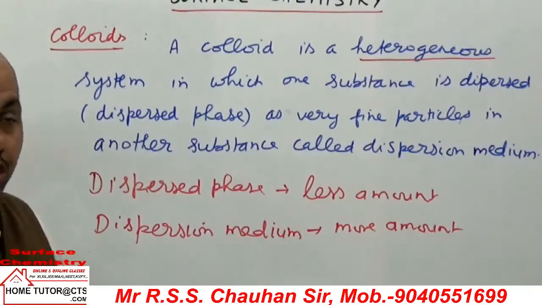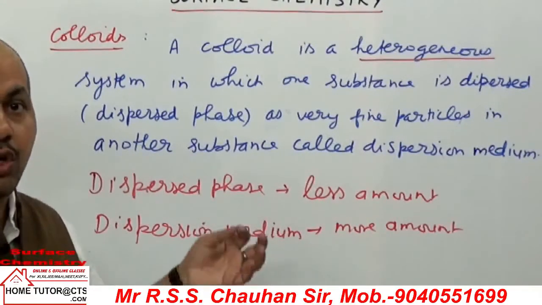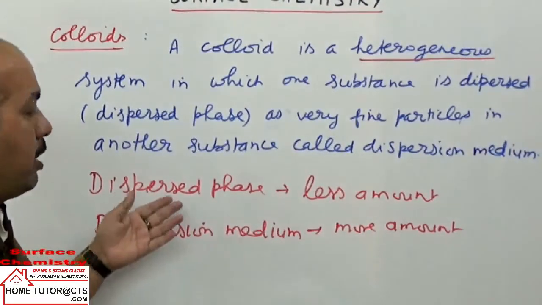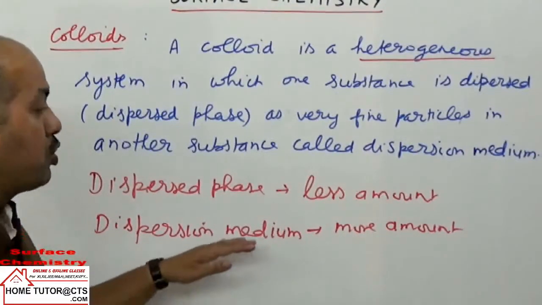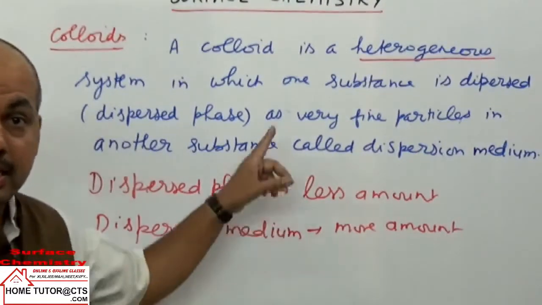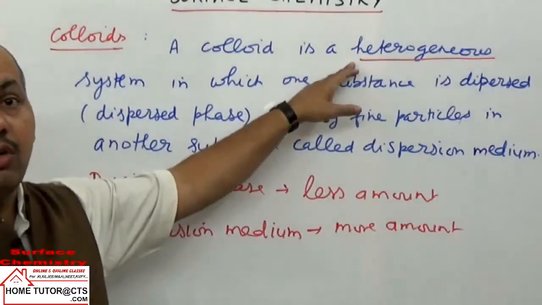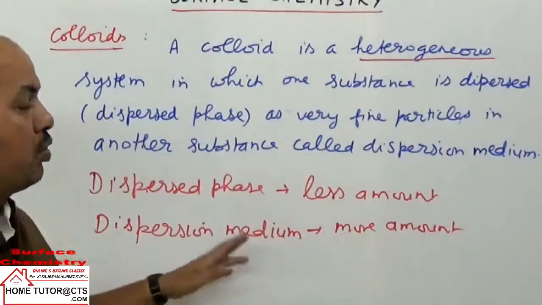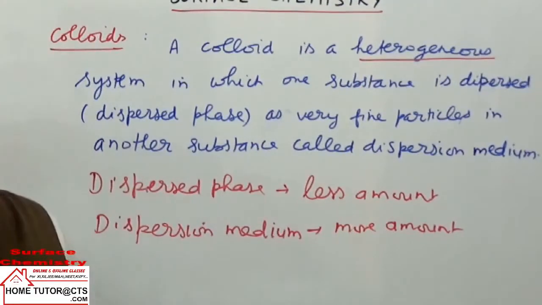This is unlike a solution, where the solvent is mostly liquid. But gas is not taken as both, because a gas mixture is always homogeneous, so gas and gas will not form a colloidal mixture.